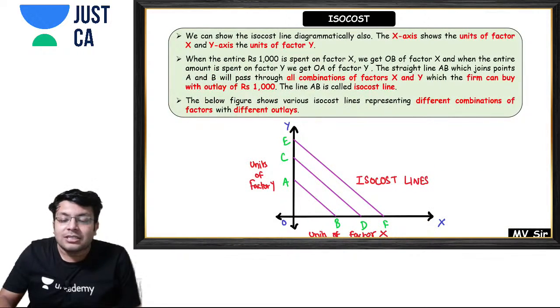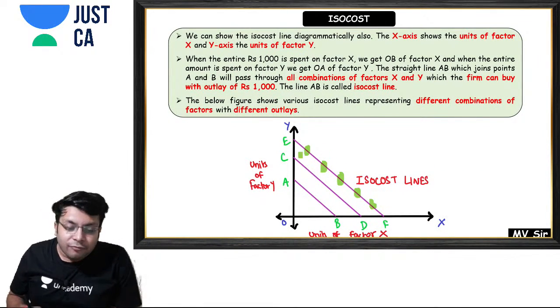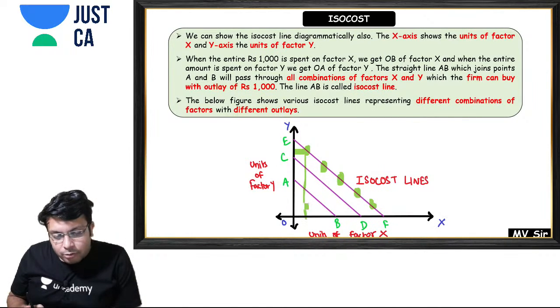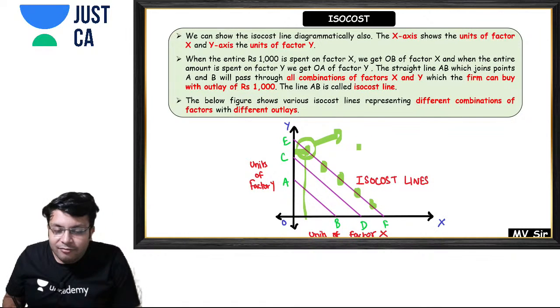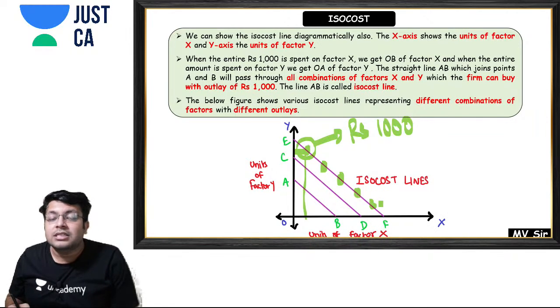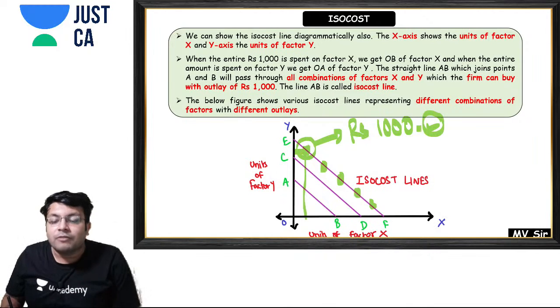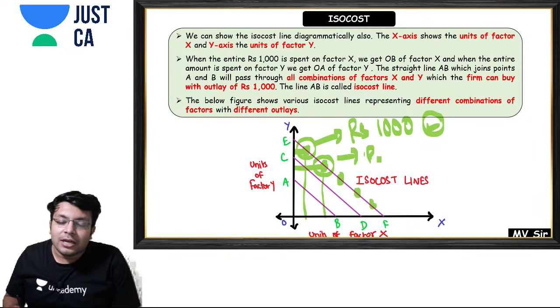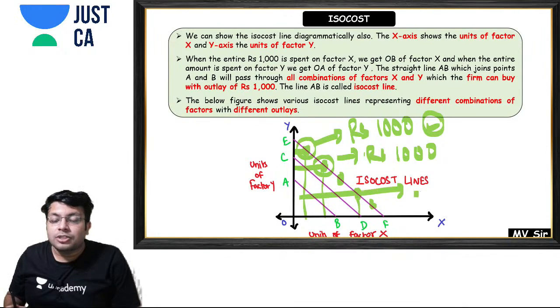Iso cost line depicts all those combinations which give you the same cost. For example, if I say that I am getting a cost of rupees 1000 on the third iso cost line, and I produce on this point, still I'll get 1000 rupees of cost. If I produce on this point using these inputs, still I'll get a cost of production of 1000. If I produce on this point, still I'll get a cost of production of 1000.